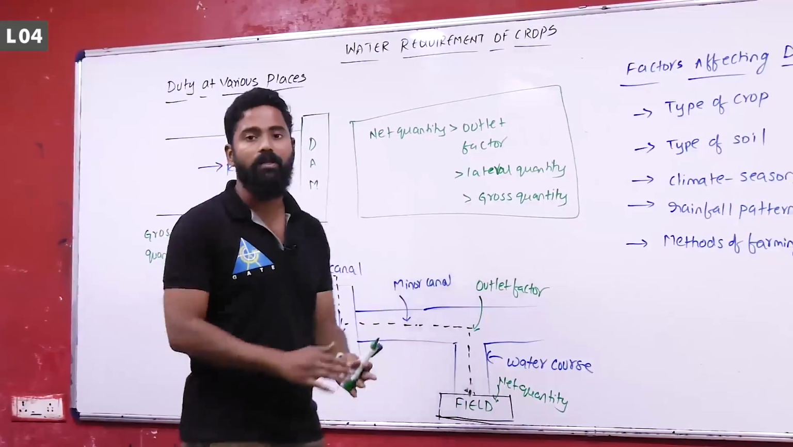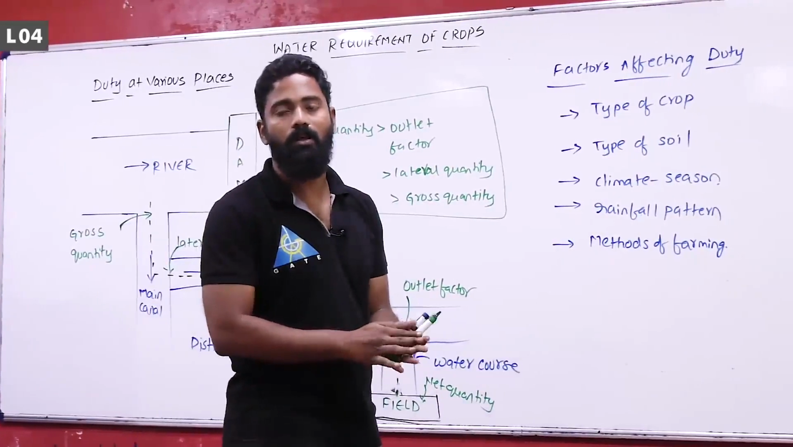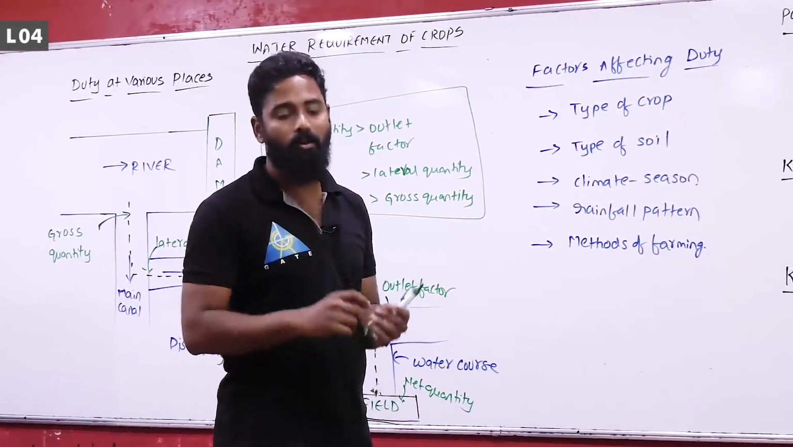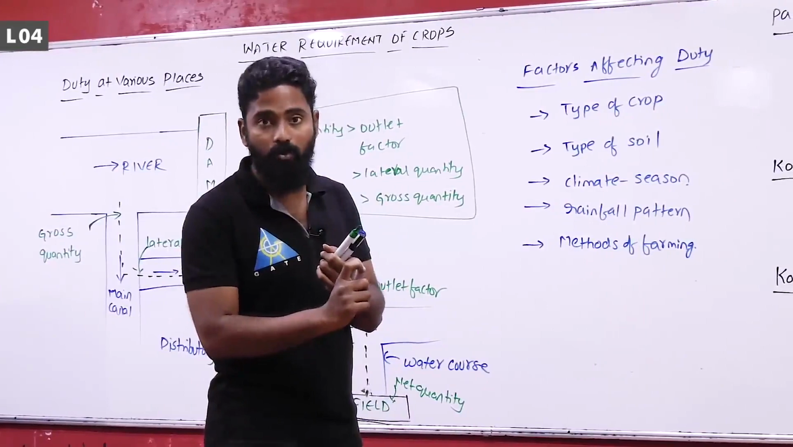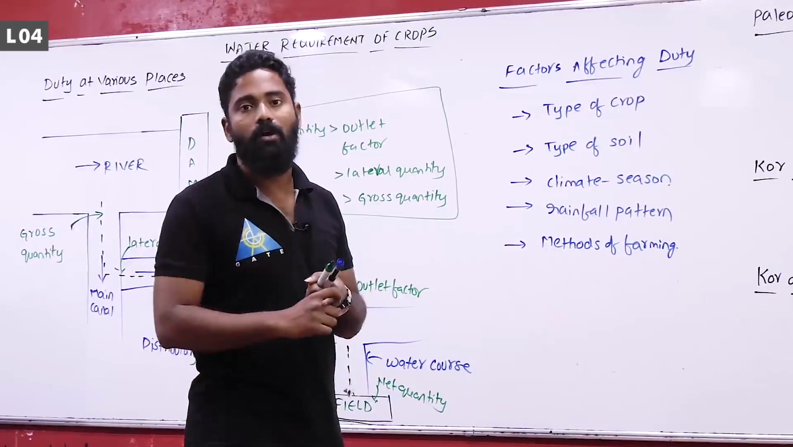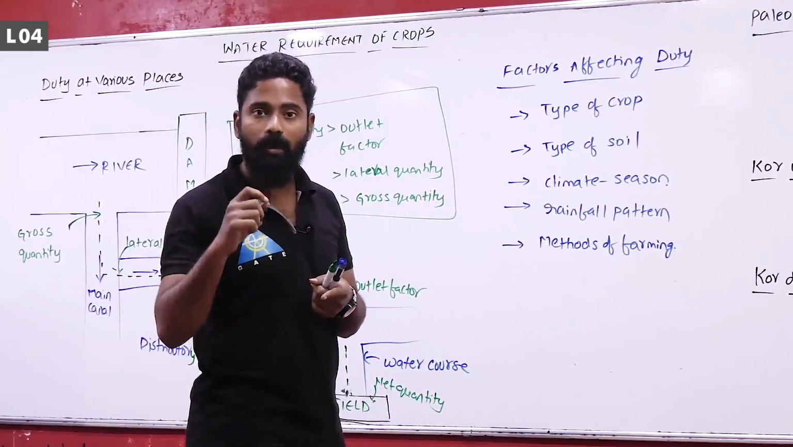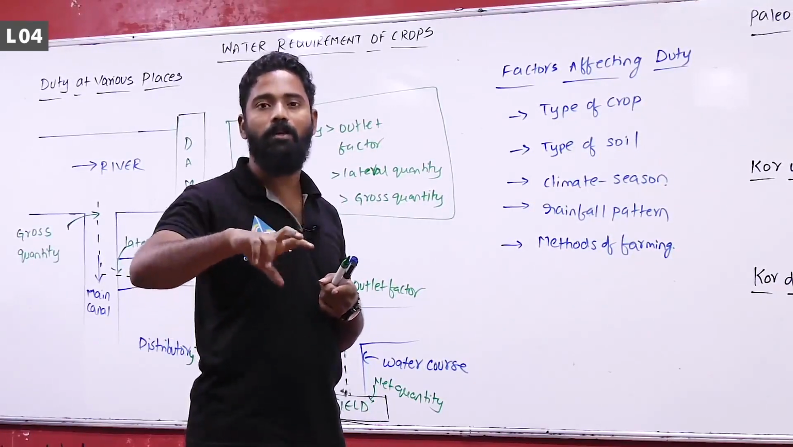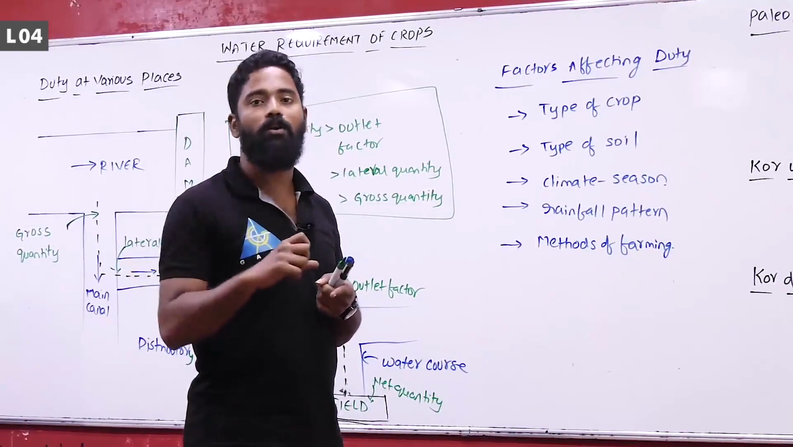Next, as we have discussed the factors affecting the duty, I have already told you the type of the crop. Different types of crop will require different amounts of delta values. That is, rice requires 120 centimeters and wheat requires only 40 centimeters.